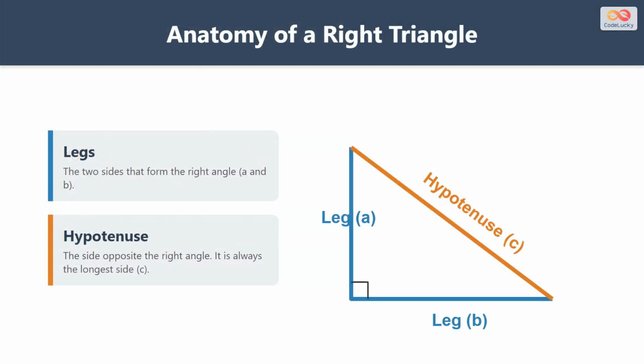To use the theorem, we need to know the names of the sides. The two sides that meet to form the right angle are called the legs. We usually label them A and B. The side opposite the right angle is called the hypotenuse. Labeled C, the hypotenuse is always the longest side of the triangle.